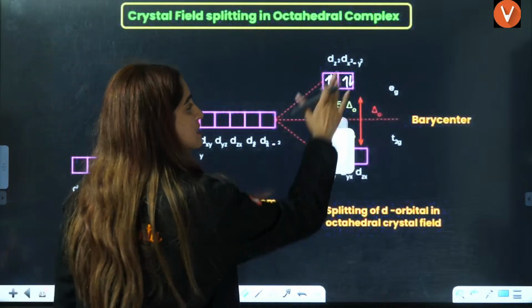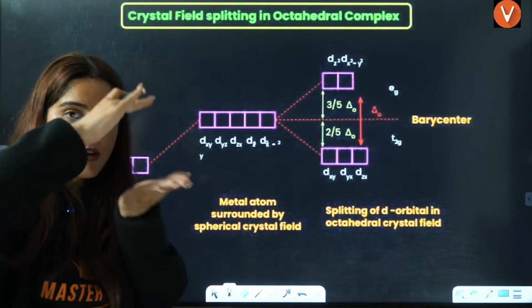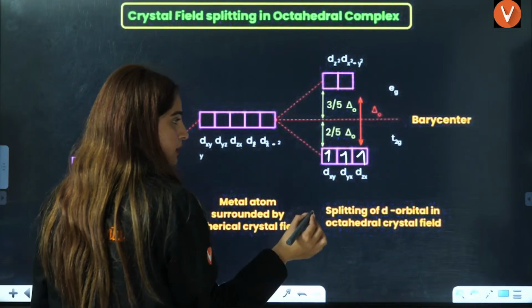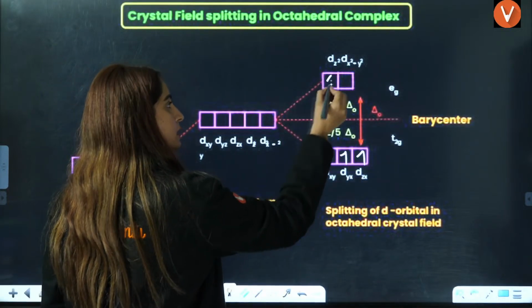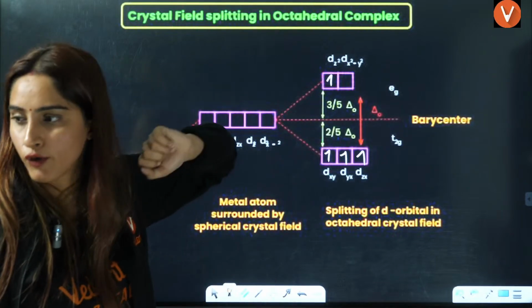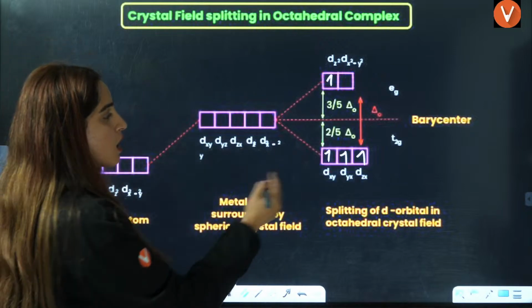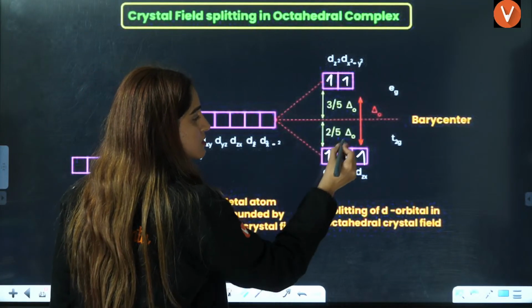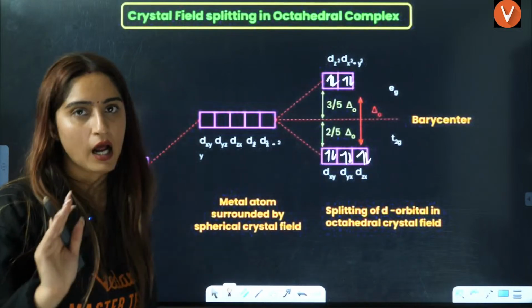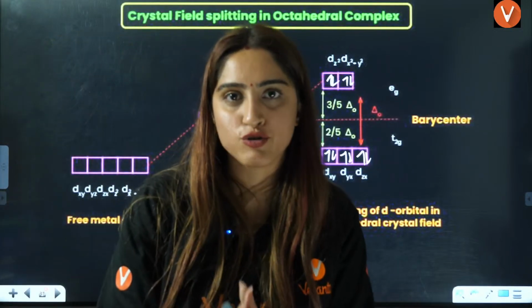If the splitting is less, okay, weak field ligand, then 1 electron in the same way, second, then third. 4th electron here. Why? Because you can easily go to the second floor since the gap is very less. 1, 2, 3, 4, 5, 6th, 7th, 8th, 9th and 10th. Understood? That is how you're going to fill the electrons.